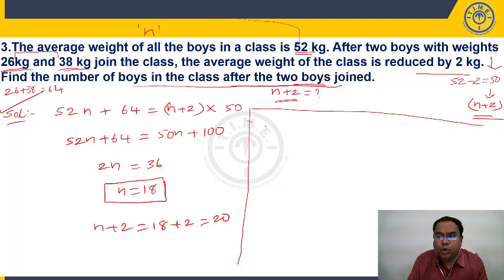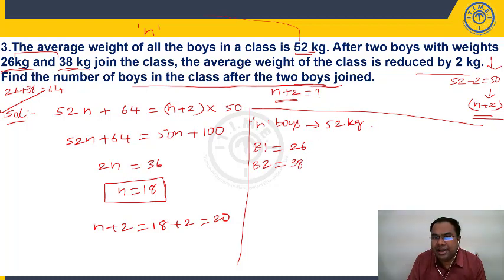Now, two boys with weights of 26 and 38 joined the class. Now, n boys are there. Their n boys average is 52 kg. Two boys are joining. Boy 1 weight is 26. Boy 2 weight is how much? 38. When you compare, see, the point is, will your average change?